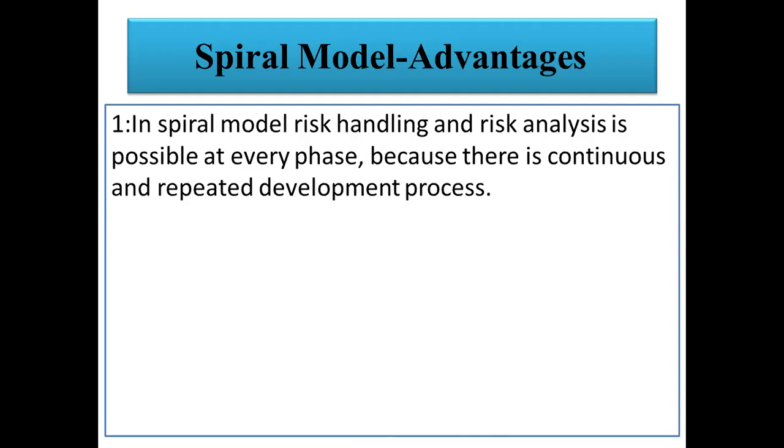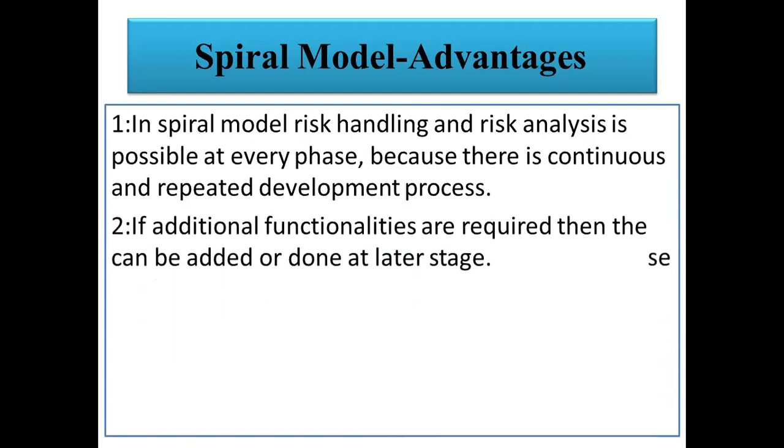So here there is a continuous as well as repeated development process. We don't know when the project will be completed, because maybe the customer requirements change frequently and the time duration of the project increases. Another advantage of the spiral model is that if additional functionalities are required, then these can be added at a later stage. In the waterfall model, all the requirements are defined at the beginning, and we cannot change the requirements once the design phase has started. So this is the limitation of the waterfall model.